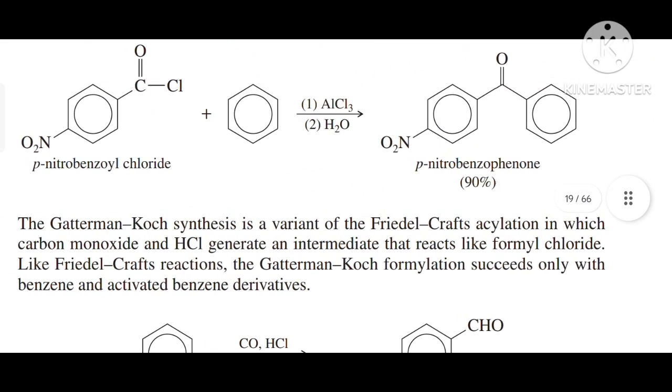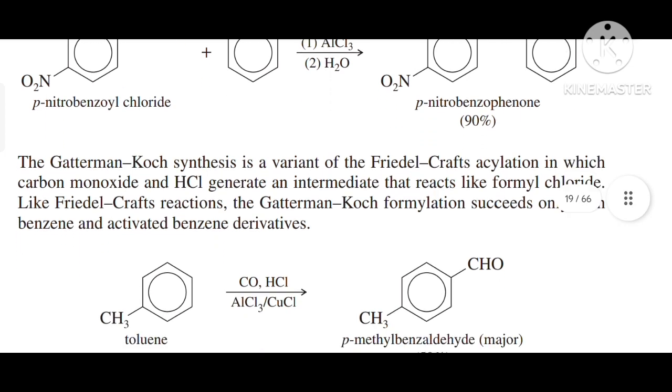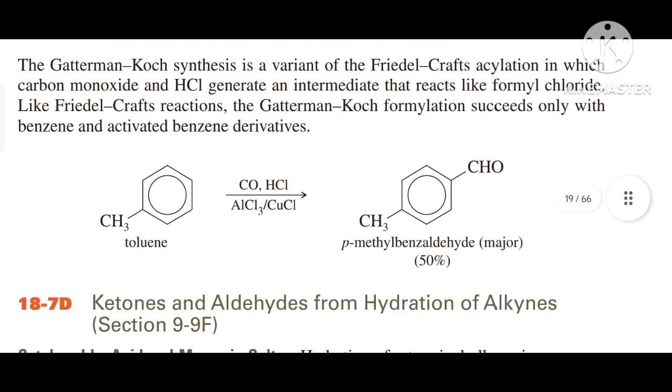If we have para-nitrobenzoyl chloride and we use benzene in the presence of AlCl3, then after the Friedel-Crafts reaction, the product is para-nitrobenzophenone with yield 90%. The Gattermann-Koch synthesis is a variant of Friedel-Crafts acylation in which carbon monoxide and HCl generate an intermediate that reacts like formyl chloride in Friedel-Crafts reactions.